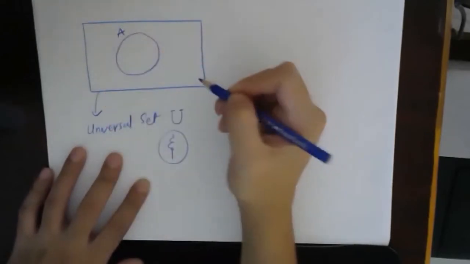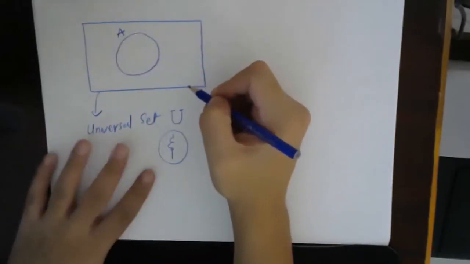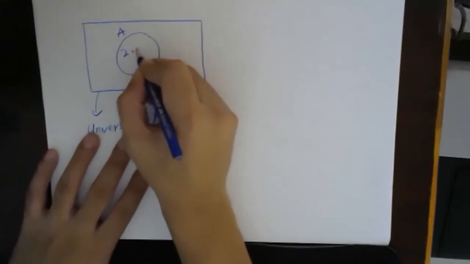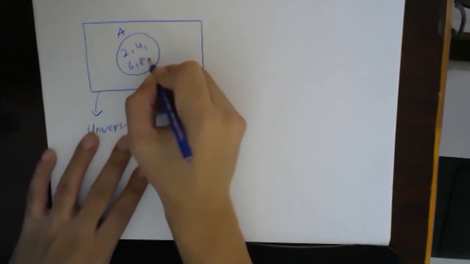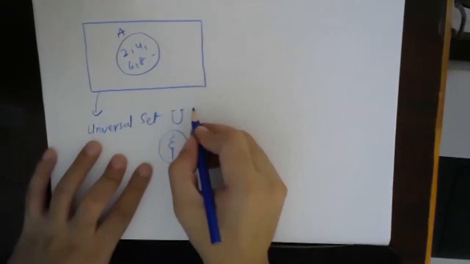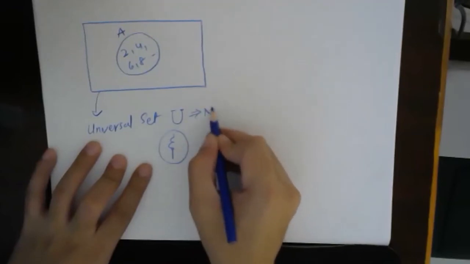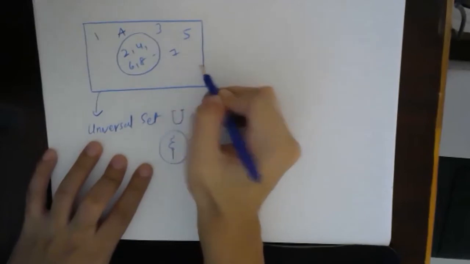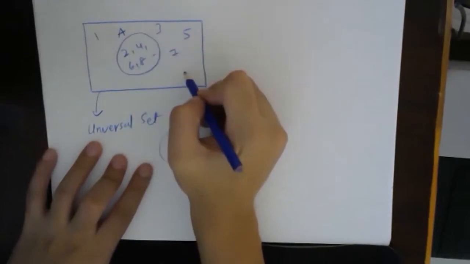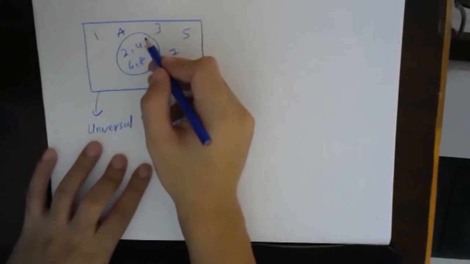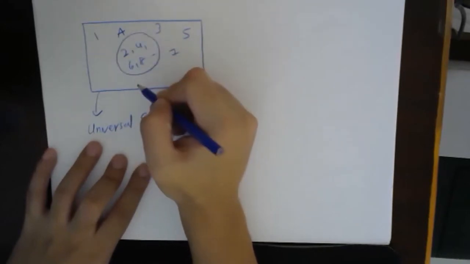Suppose there is a set A. Set A is a set of even natural numbers, so this will have 2, 4, 6, 8, and so on. And the universal set in this case was given as natural numbers. So you'll have 1, 3, 5, 7, and so on. All the odd natural numbers will be represented outside this set A, and all the even natural numbers will be represented inside this set. Understood?